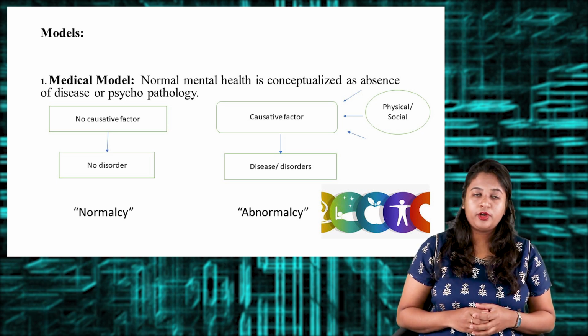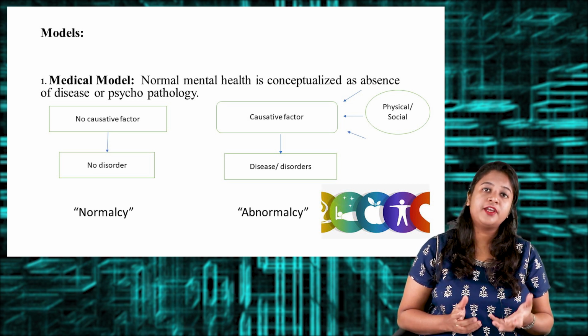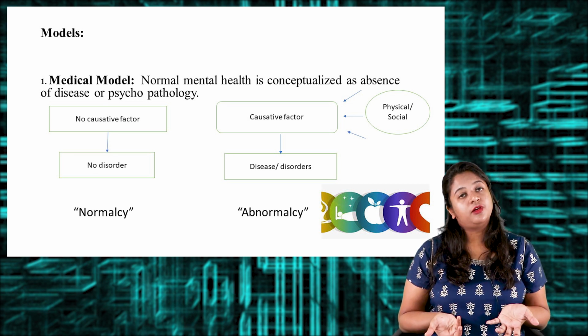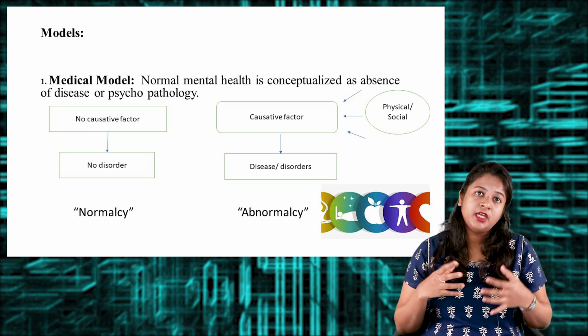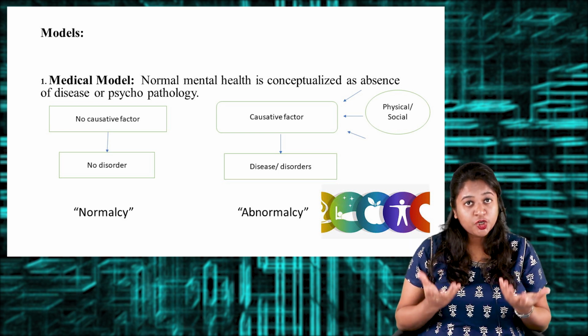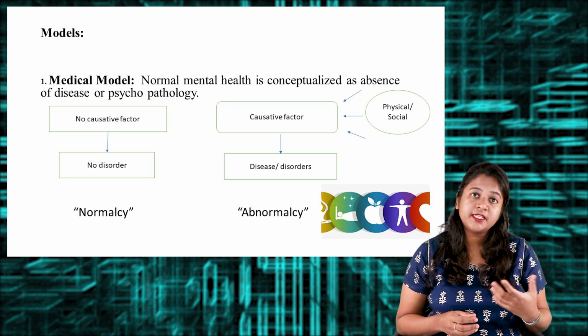According to the medical model, normal mental health is nothing but the absence of disease or psychopathology. If the person does not have any kind of disease or any kind of pathology in the brain, then he is termed the normal person. That is what the medical model is explaining.